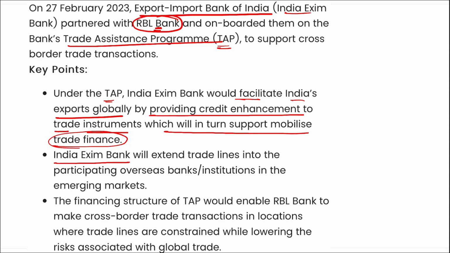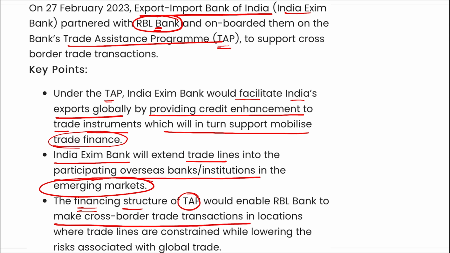India Exim Bank will extend trade lines into the participating overseas bank institution in the emerging markets. The financing structure of the TAP would enable RBL Bank to make cross-border trade transactions in locations where trade lines are constrained while lowering the risk associated with global trade.